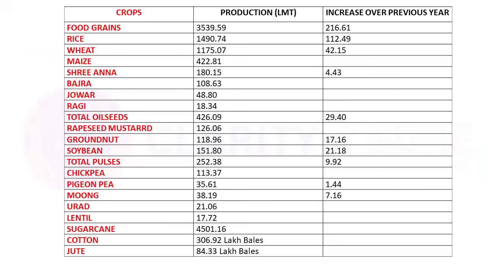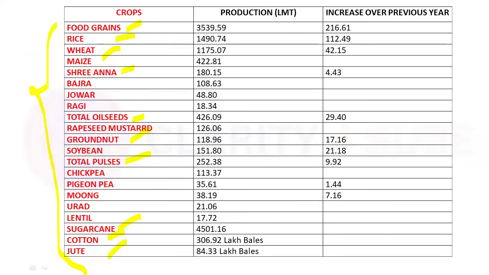The last part, which is one of the most important parts, is the crop production data. Just take a screenshot of this particular slide, because this is very important. What is the production of food grains, of rice, of wheat, of maize, of Shri Anna, of total oil seeds, of total pulses, of groundnut, sugarcane, cotton, jute?